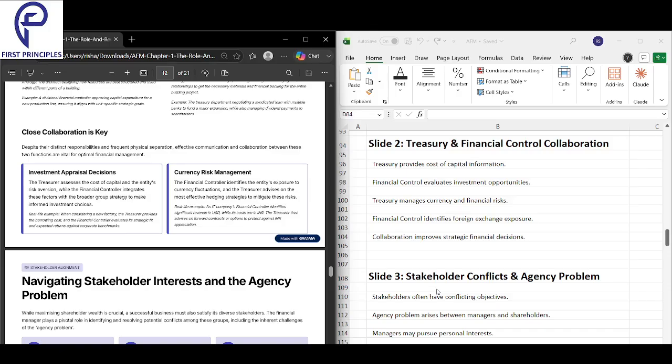How have we understood what treasury does, what financial control does? Yes, so treasury basically provides information on the cost of capital, whereas financial control evaluates all the investment opportunities. Treasury manages the currency and the financial risk, whereas financial control identifies foreign exchange exposure, and collaboration improves strategic financial decisions.